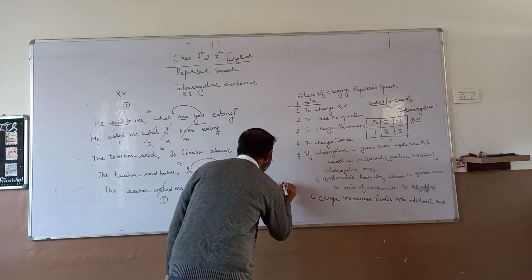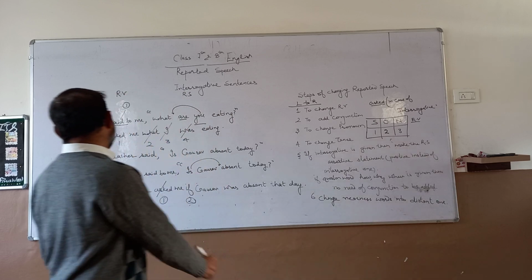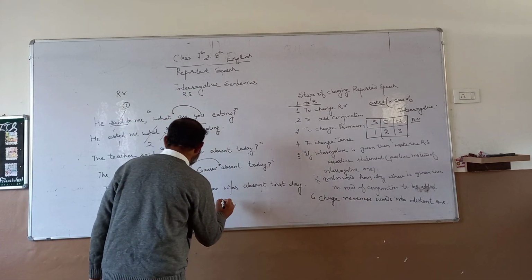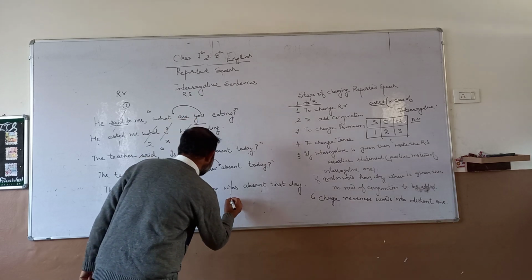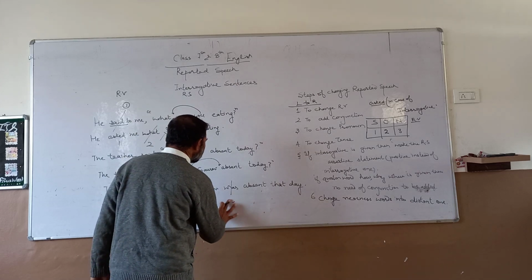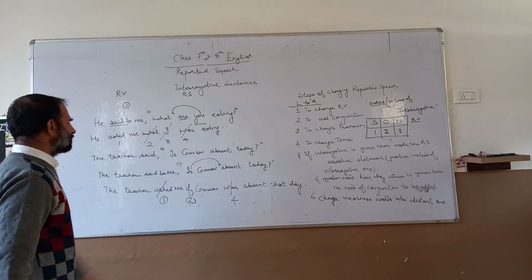That day. Change of tense, and that is the third step. It is the fourth step here because we didn't change any pronoun in this.